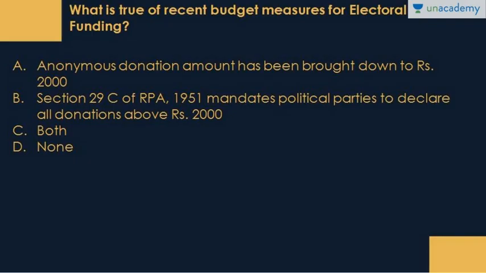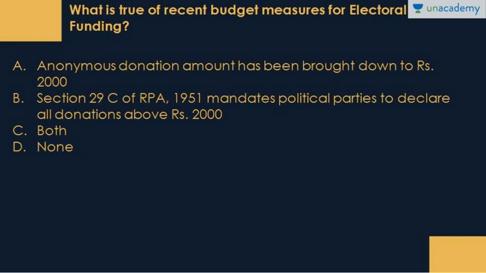Beginning with the first question, what is true of the recent budget measures for electoral funding? A. Anonymous donation amount has been brought down to rupees 2000. B. Section 29C of RP 1951 mandates political parties to declare all donations above rupees 2000. C. Both of them are correct, or D. None of them is correct. Well, the correct answer to this question is only A.